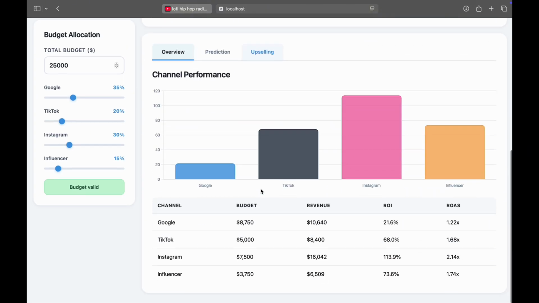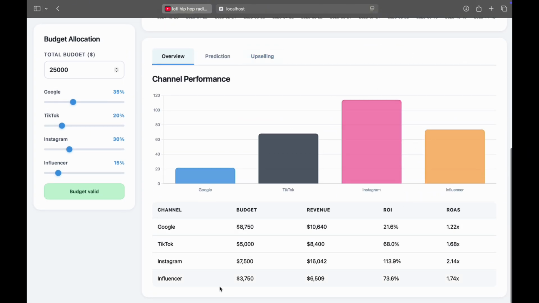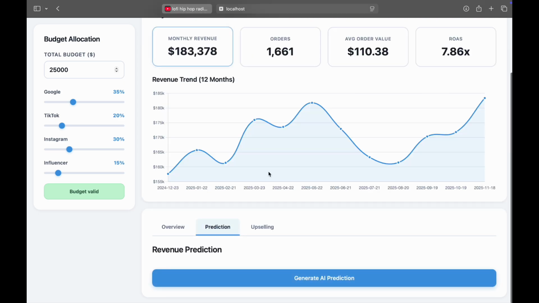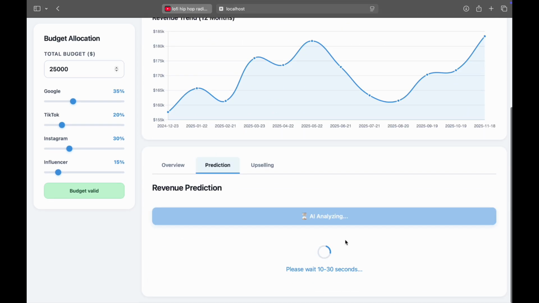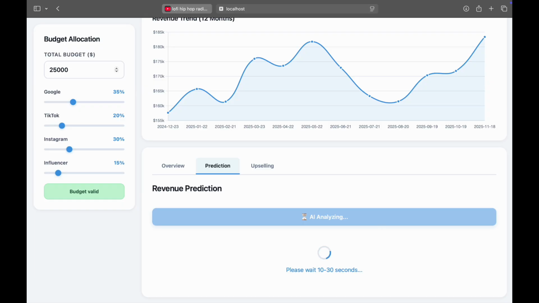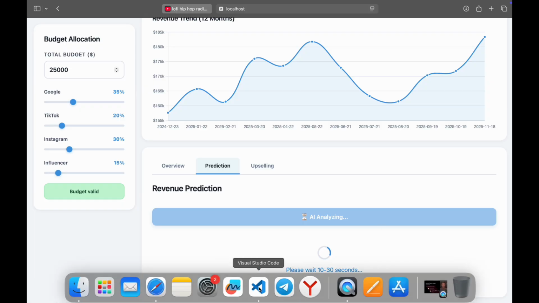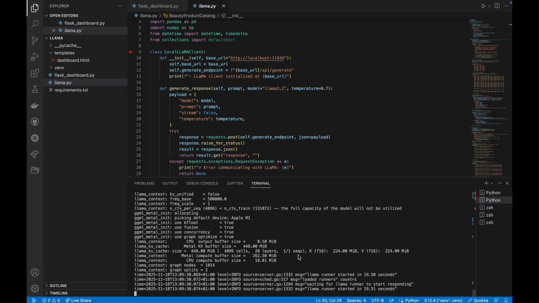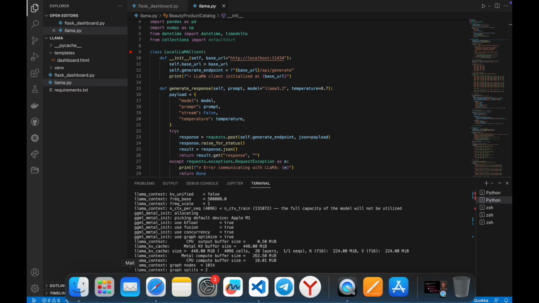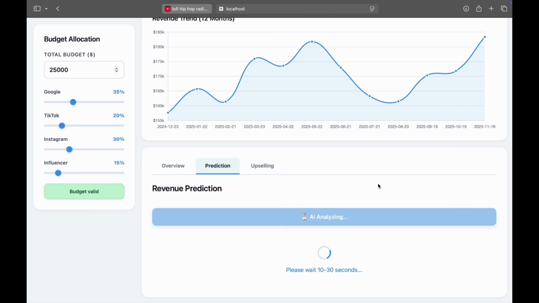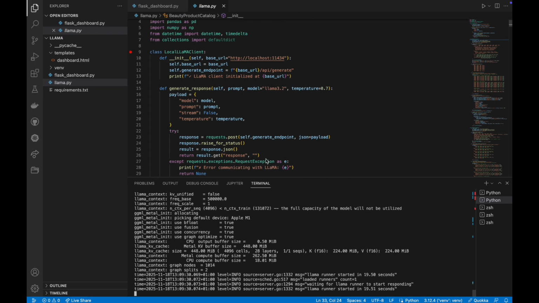We have revenue trend here for 12 months. We have channel performance like Google, TikTok, Instagram, influencers, and we have a prediction button. What it does is analyze historic data and the budget allocation, and it gives us a prediction of our next growth, like the revenue for the next months. And also it gives us suggestions on marketing allocations, on upsells, cross-selling. So you can see that the AI is already working.